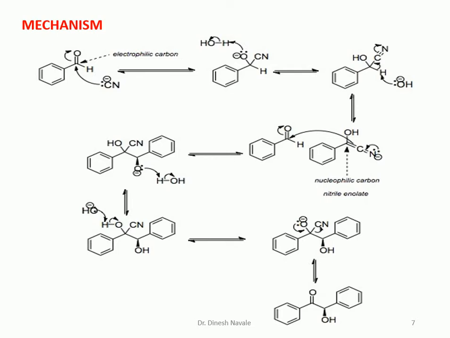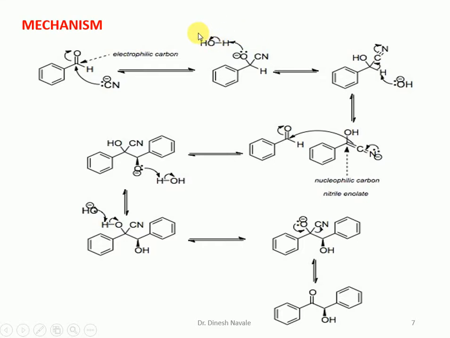So this is the mechanism. In the mechanism, the cyanide ion, which acts as the nucleophile, will be added across the carbonyl carbon, which is the electrophilic center, and will give the formation of this intermediate. That oxide ion on reaction with water will give protonation of the oxide ion, and we get the formation of a cyanohydrin type of intermediate.